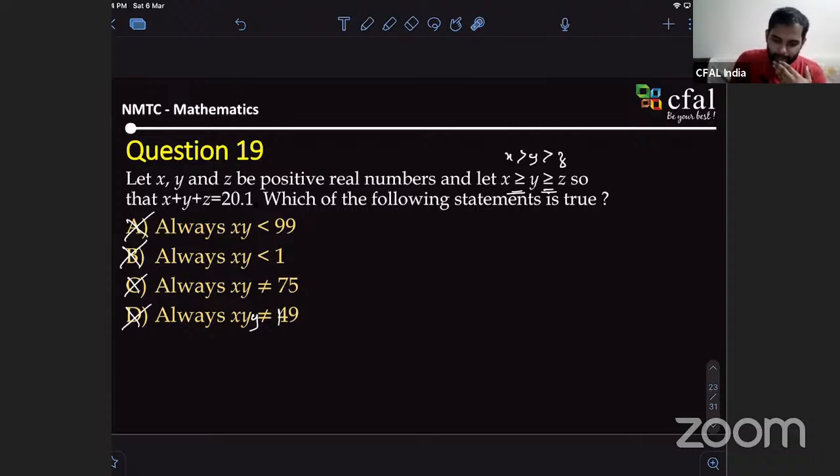Why wouldn't they cross-check when they are doing so much publicity for an NMTC examination? It happens even in JEE Advanced, the biggest exam paper. Even if it's cross-checked, sometimes two of the options might be right. Like for example, what you did, these three were wrong, so you just assumed this was wrong, correct?